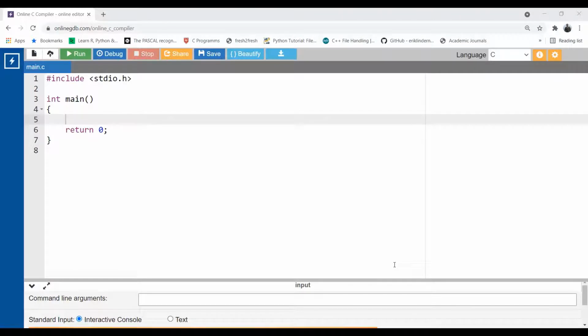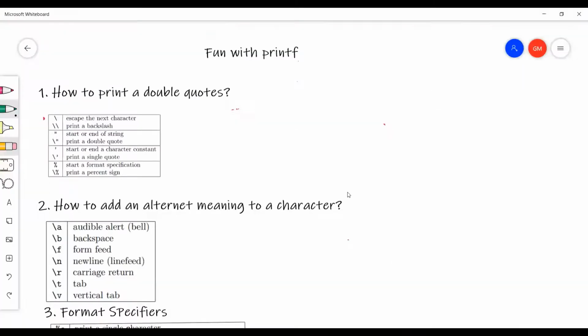Okay, welcome back everyone. In this lecture, I'm going to discuss printf in detail. We already know what printf is. In earlier lectures, we have come across printf many times, and that it is used for output purposes. But apart from that, printf is normally called a formatted output function. This is the most important term related to printf: formatted output function.